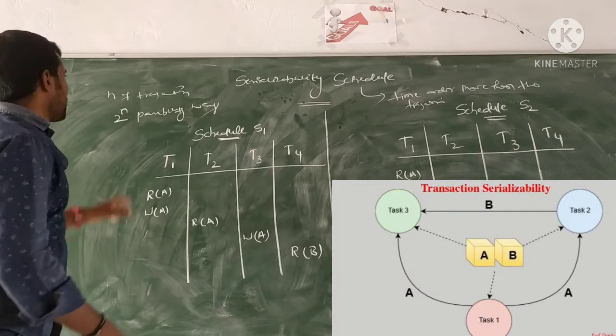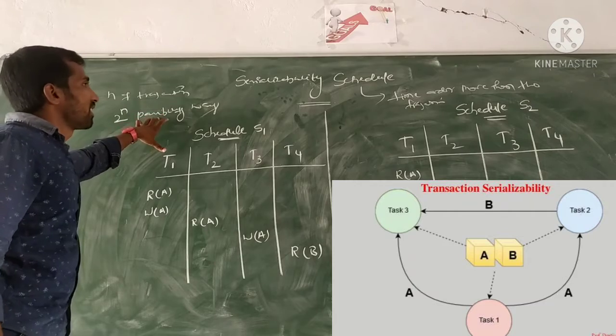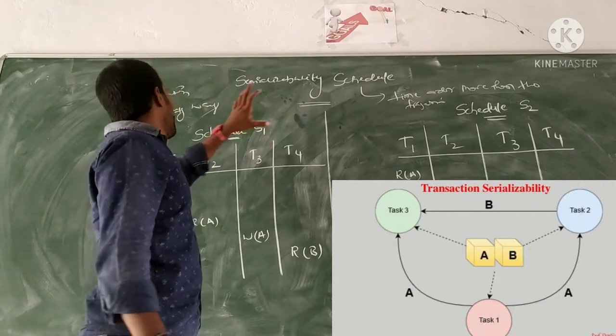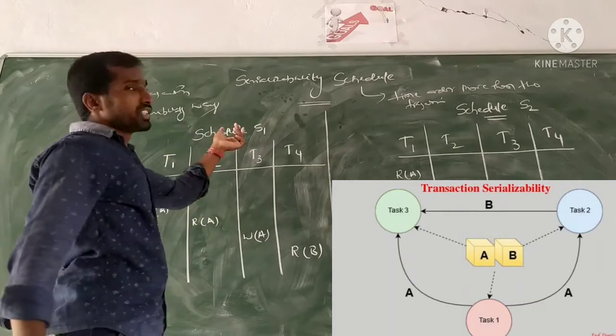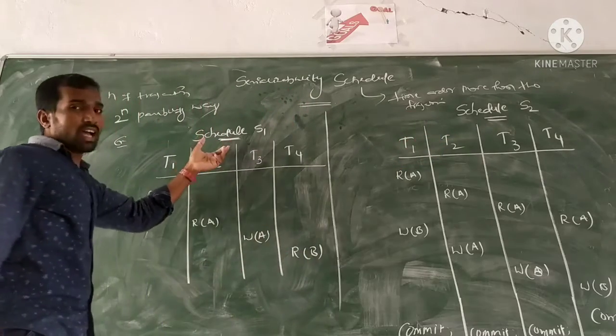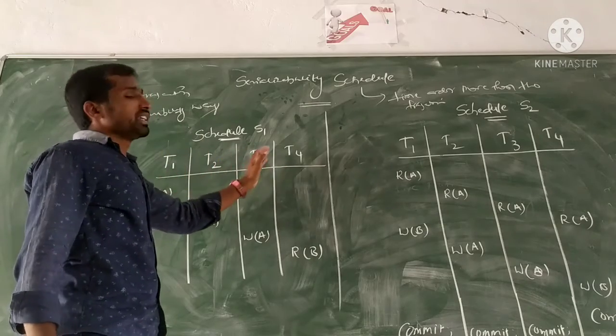So n transactions give 2 power n possible ways to occur in serializability scheduling. In this serializability scheduling, we have some examples. We have taken two examples: one is schedule S1, the second is schedule S2. In schedule S1, we have four transactions: T1, T2, T3, T4.